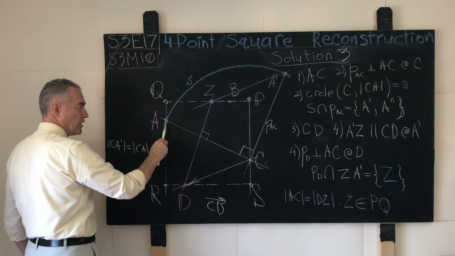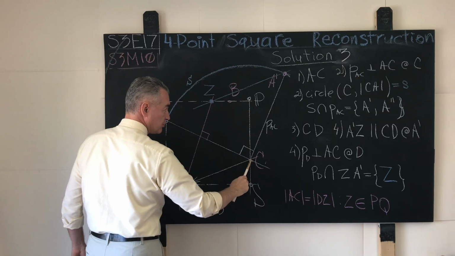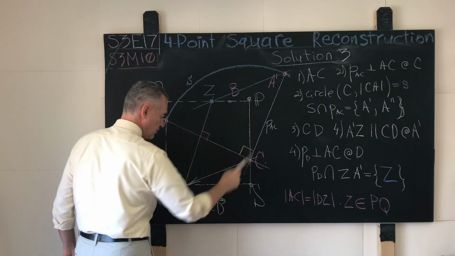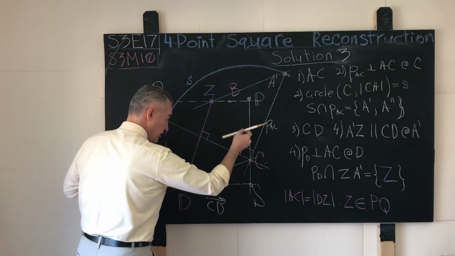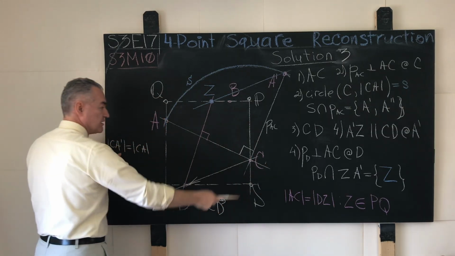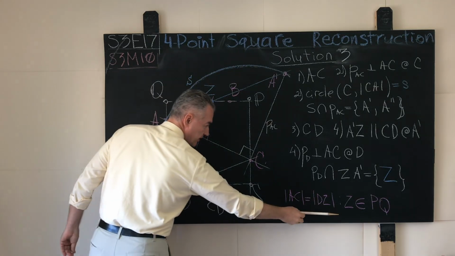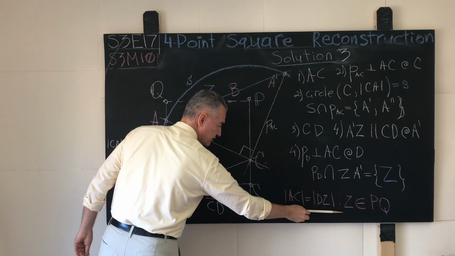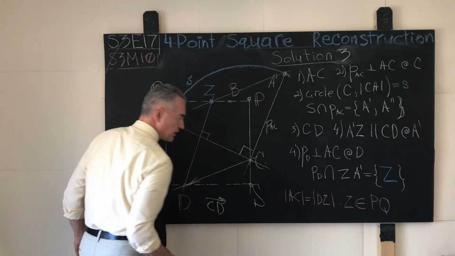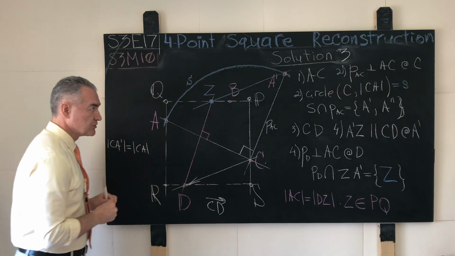Straight line through A perpendicular to ZB is one side. Straight line through the point C perpendicular to ZB is the other one. And once we have these two straight lines, through D perpendicular to either this one or this one, the intersection of these four straight lines marks the square. Again, make sure that you understand why, using the orthogonal intersecting chords theorem that we proved earlier. And that brings us to the algorithm as follows.